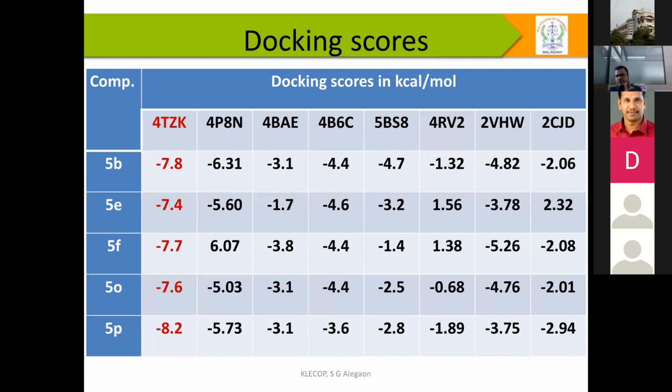If you see the dock score, 4TZK, which is enoyl acyl reductase, most of the compounds show a better binding score compared to other targets. All of these are antimicrobial, anti-tubercular targets, and among them I can decide on any one target. Around compound 5B and around 5 compounds show a better binding score.